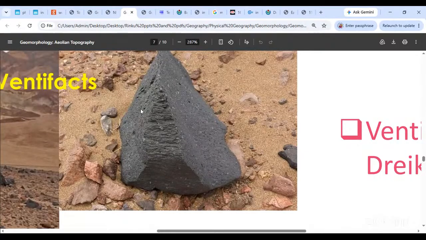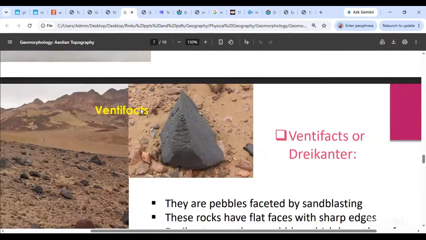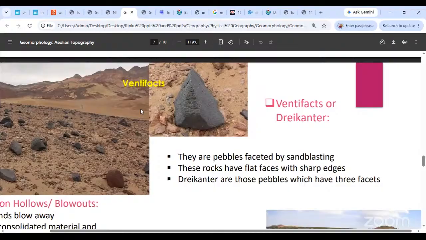The number of faces that it has defines what you call it. For example, if it has 3 faces, then you call that a dreikanter. Dry once again is a German word. Dry means 3. German dry means 3. So we are saying these are called ventifacts, okay? Such pebbles which go through sandblasting become faceted. They get flat faces, sharp edges. Such stones are called ventifacts, okay?